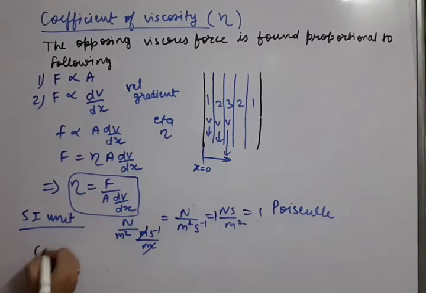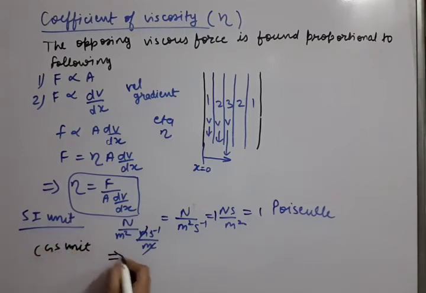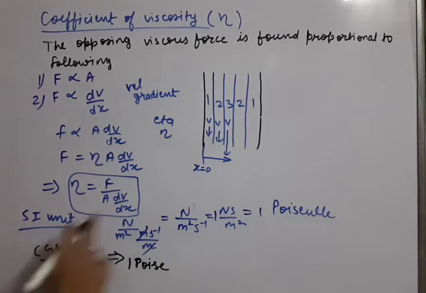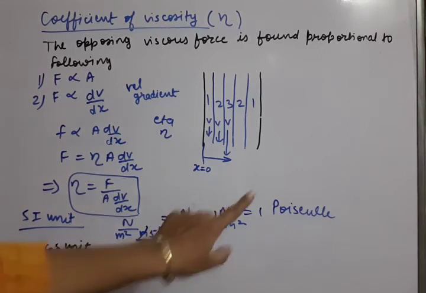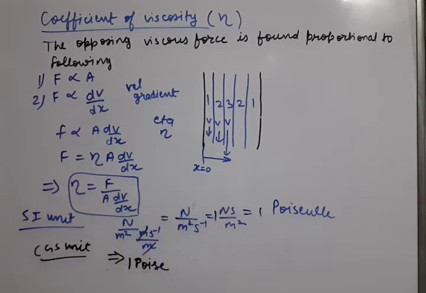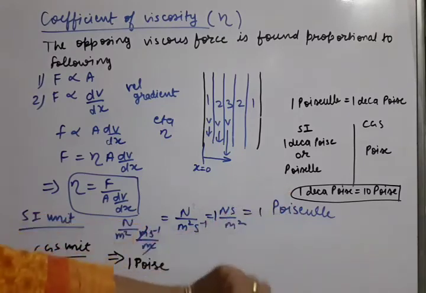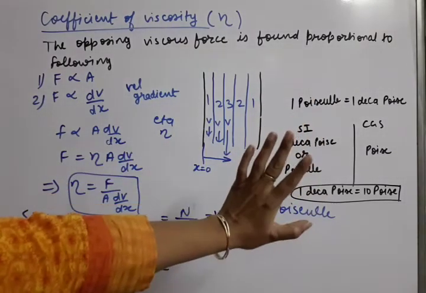We talk about the CGS unit. So CGS unit is not Poiseuille, it is Poise. CGS unit is Poise. SI unit is Poiseuille, CGS unit is Poise. So what is the connection between the two? That let us understand. And the different units. Okay, with the help of this table it will be easier for you.